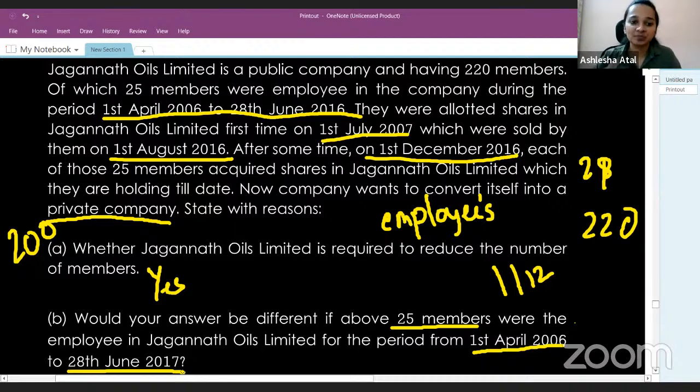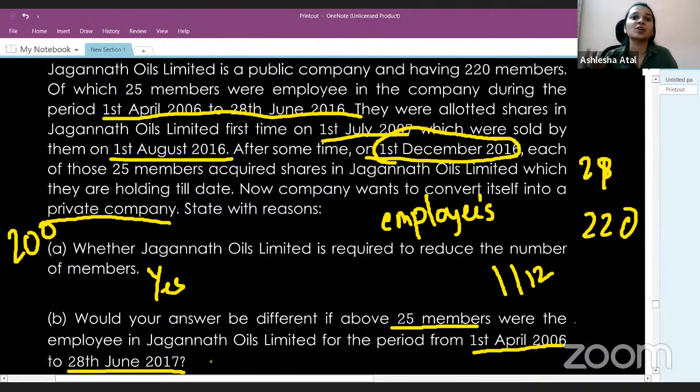You see here, the year has now changed from 2016 to 2017, which means that when they acquired shares on 1st of December 2016, they were the employees of the company. So in the second situation, our answer will definitely be different, because in this case we will not count those 25 employees as members of the company.